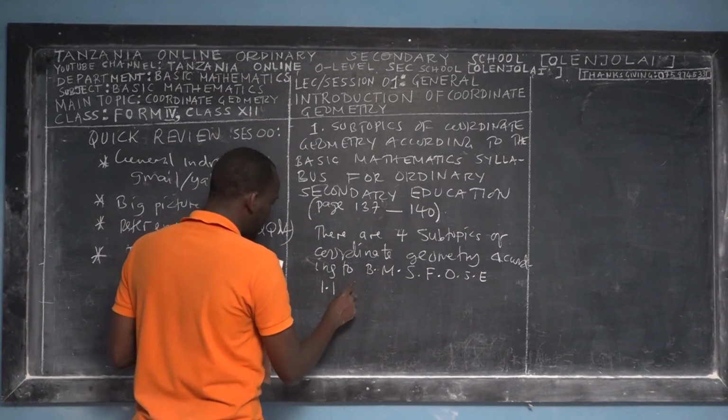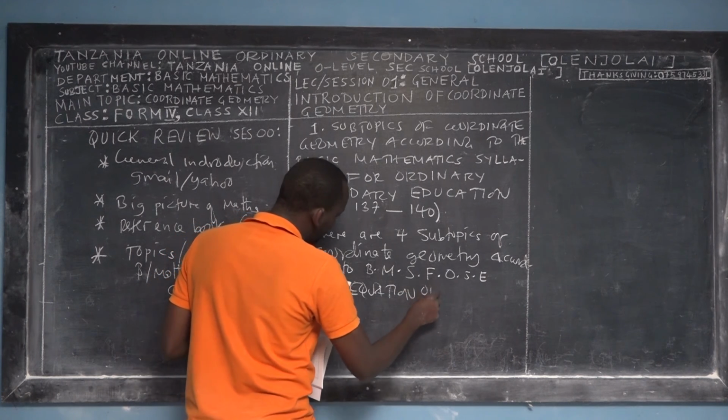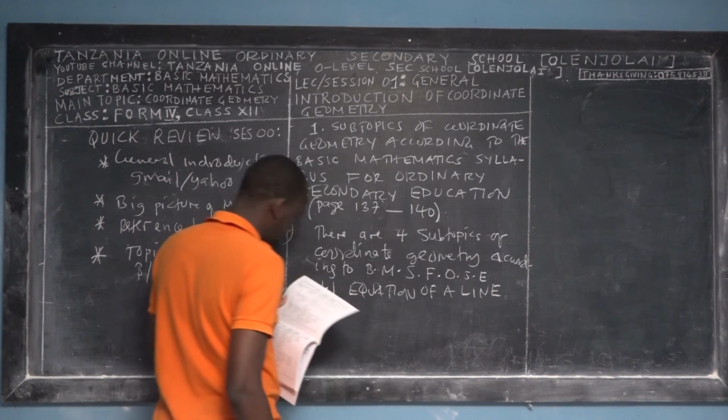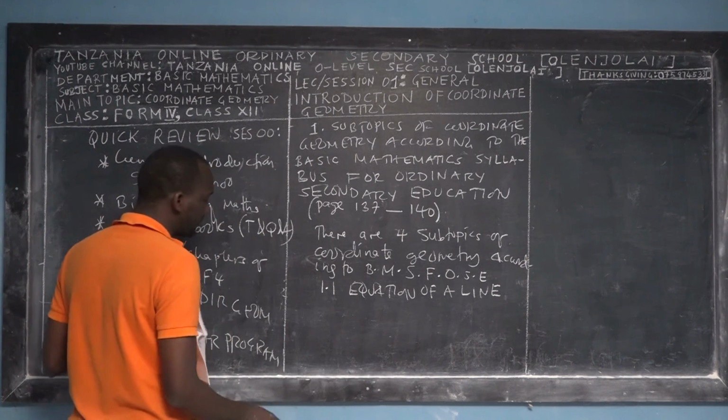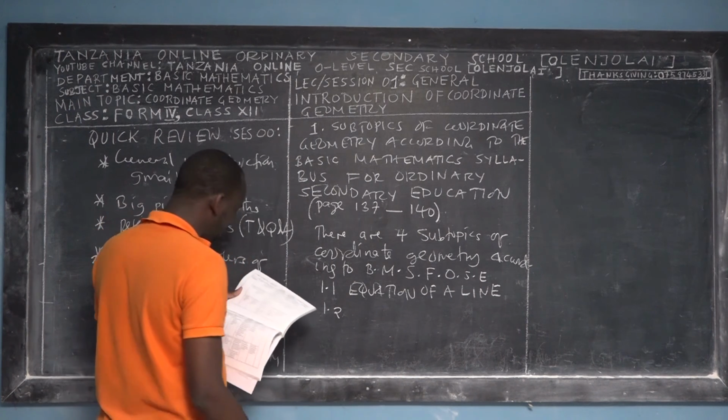So the first subtopic is called the equation of a line. We have to teach you the equation of a line, how you can find it. The second subtopic is called the midpoint of a line.